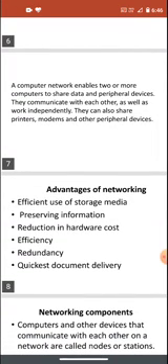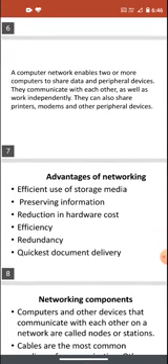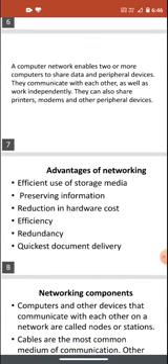We have discussed this. Advantages of networking: efficient use of storage media. If we make a network on client-server architecture, the storage media will be less, as we don't require storage media on other workstations or clients. We only need storage media on the server.